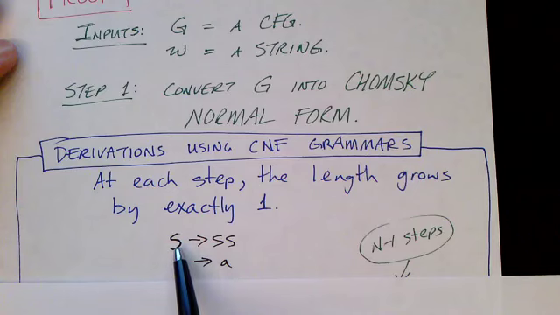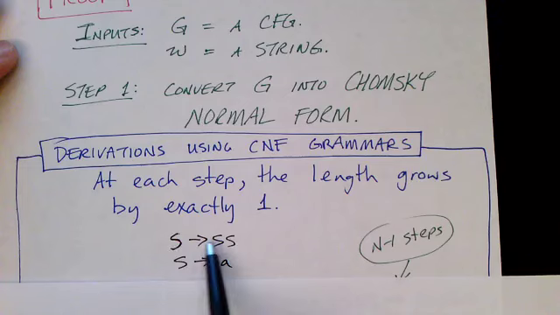All the rules have the form of a non-terminal going to either two non-terminals on the right-hand side or a single terminal. Actually, I probably should have used different symbols here, because one of the aspects of Chomsky normal form is that the starting symbol can only appear on the left.